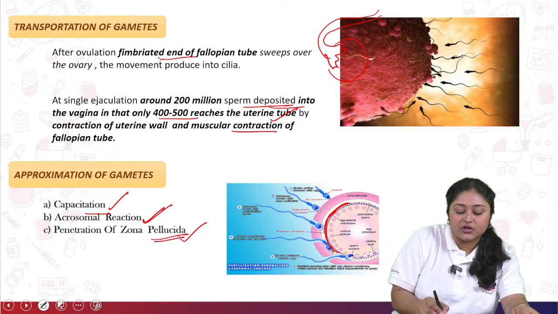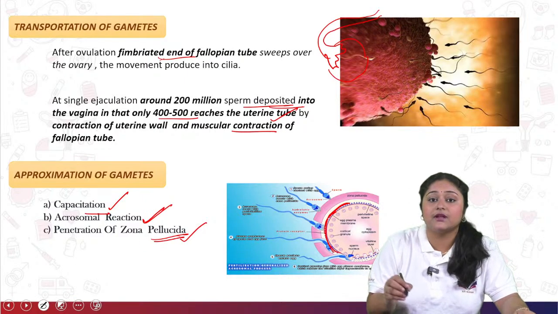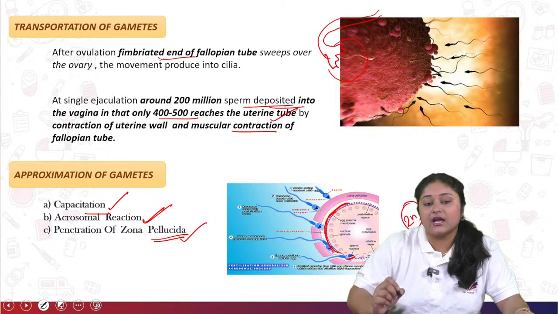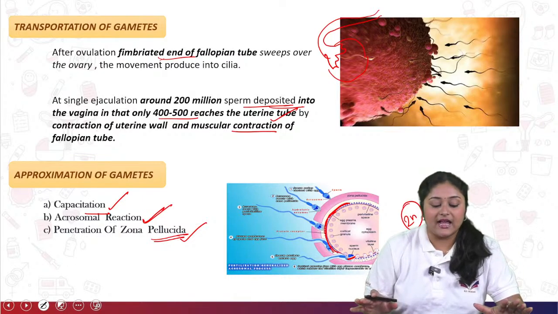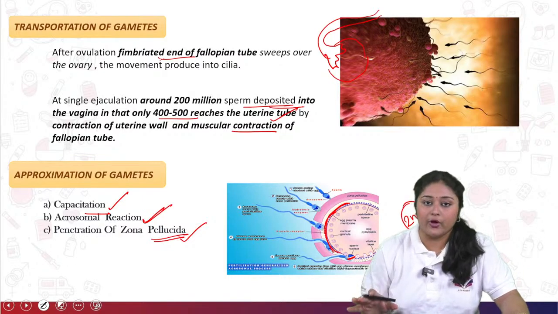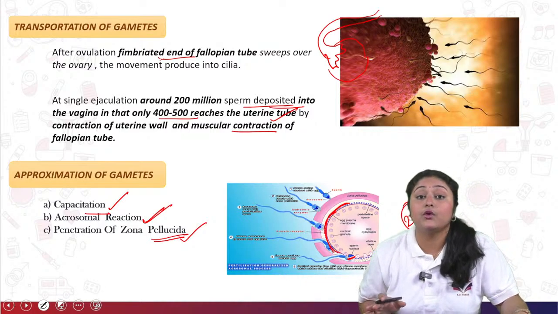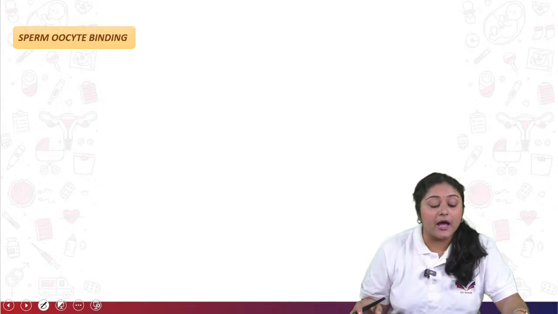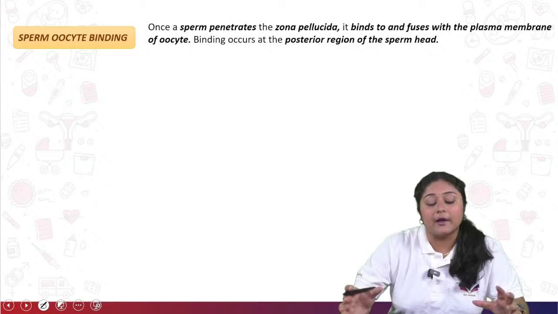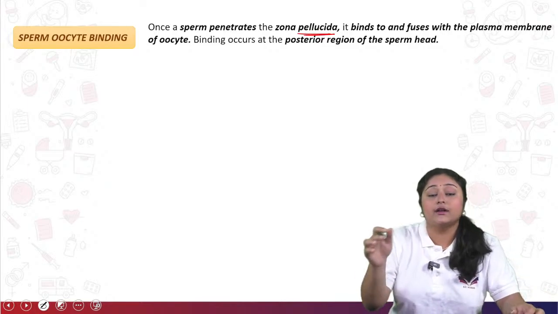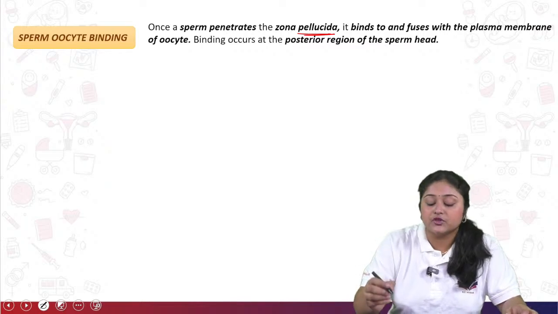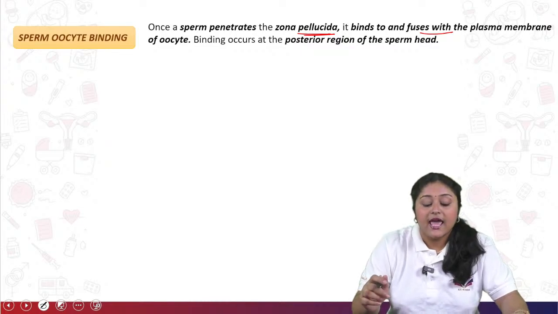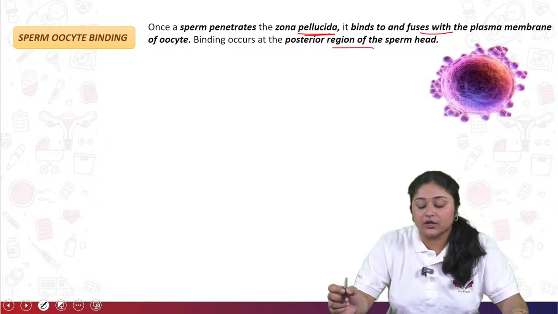And next is the penetration of the zona pellucida. As I said, after fusing, the mature healthy sperm, the 2N gamete, penetrates into the mature ovum. That is called fertilization as well as zygote formation. This process is known as the approximation of gametes. Now come to sperm and oocyte binding. Once the sperm penetrates the zona pellucida, the most anterior wall of the mature ovum, it binds and fuses with the plasma membrane of the oocyte, and the binding occurs at the posterior region of the sperm head.